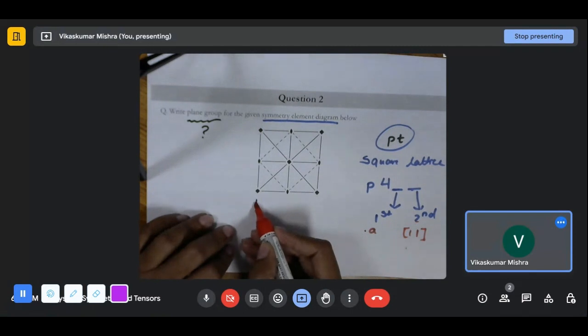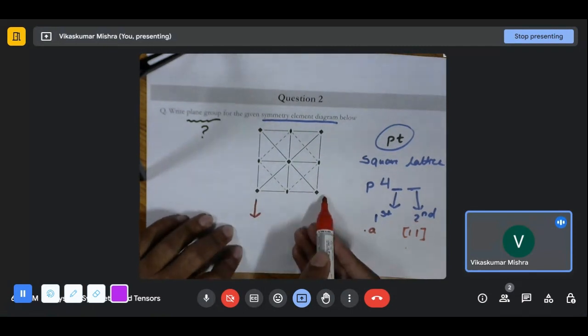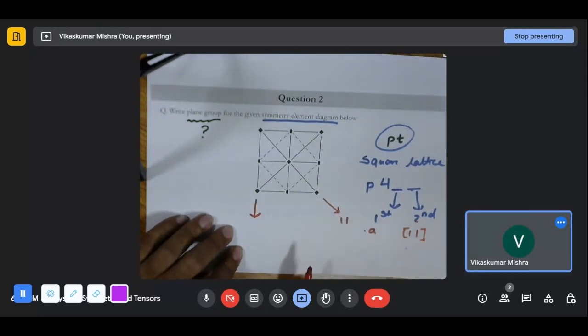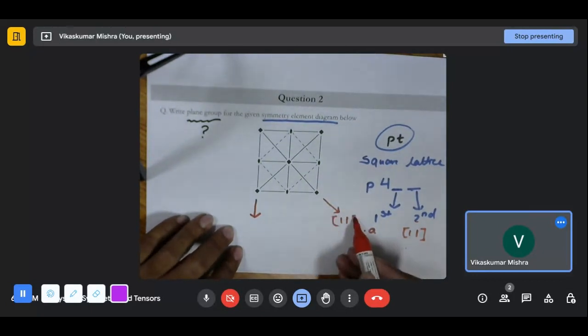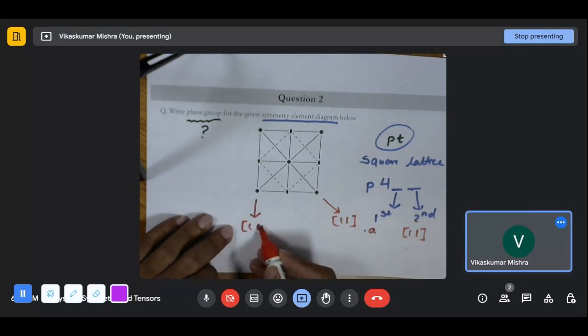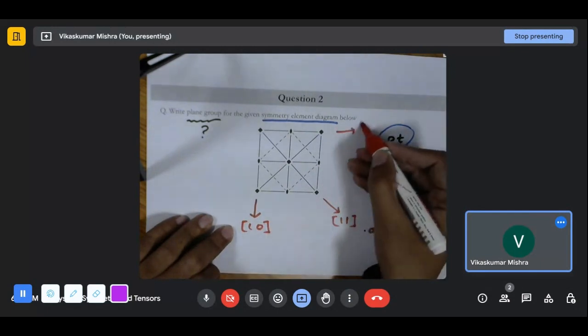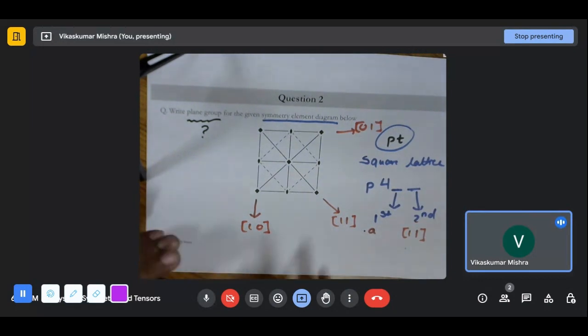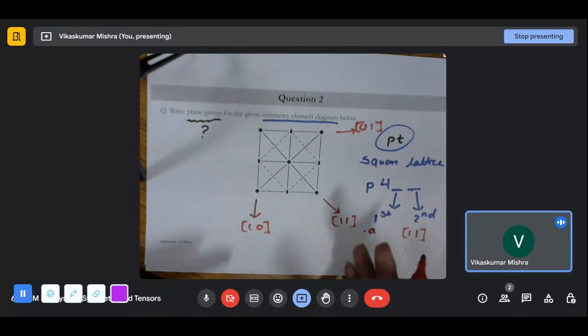First viewing direction is along this. Second viewing direction is going along this. Just for the information, it is not recommended to draw these things in the symmetry element diagram. But just for the sake of getting the answers, we are extracting the information from this particular symmetry element diagram.